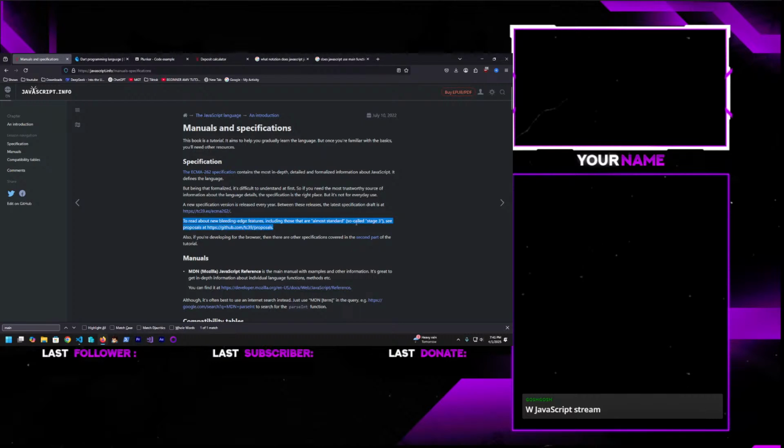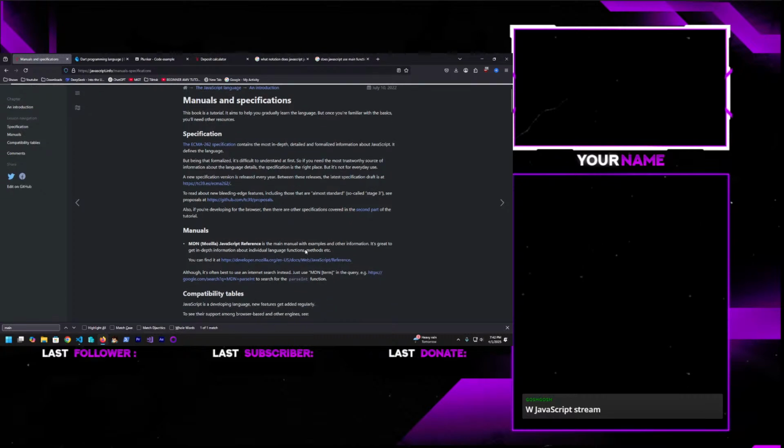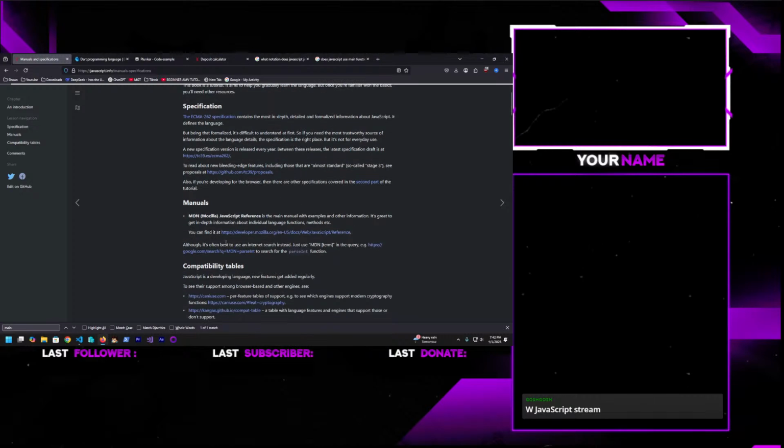To read about new bleeding edge features, including those that are so-called stage 3, see proposals at GitHub, tc39/proposals. Also, if you're developing for the browser, then there are other specifications covered in the second part of this tutorial. The MDN Mozilla JavaScript reference is the main manual with examples and other information. It's great to get in-depth information about individual language functions, methods, etc. You can find it at developer.mozilla.org/docs/Web.